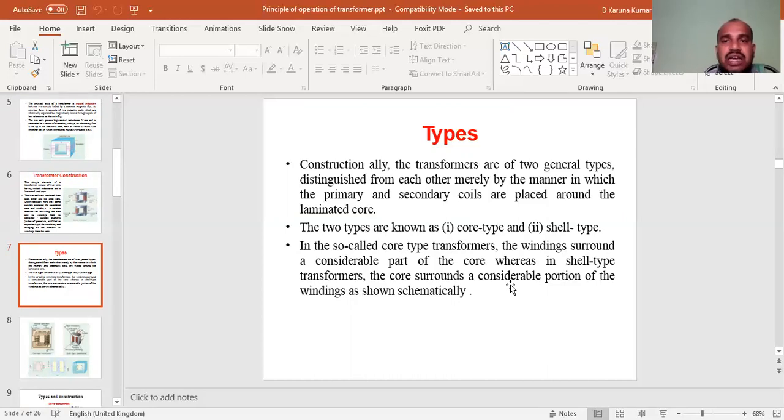Based on the construction, there are two types of transformer: core type transformer and shell type transformer. In the core type transformer, the windings surround a considerable part of the core, whereas in the shell type transformer, the core surrounds a considerable part of the winding. Core type transformer means the winding is surrounded by the core. The shell type transformer means the core is surrounded by a considerable portion of the winding.